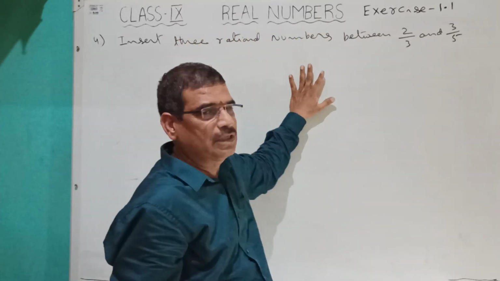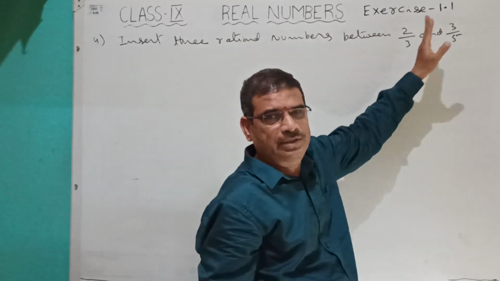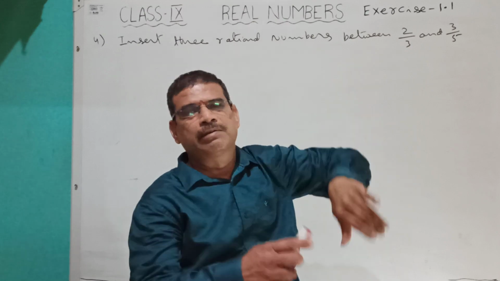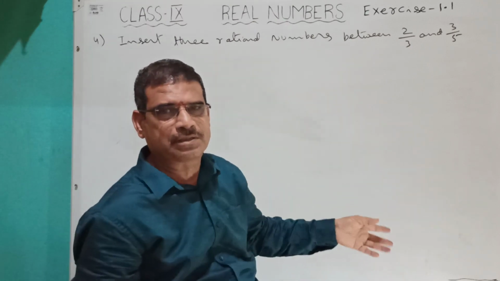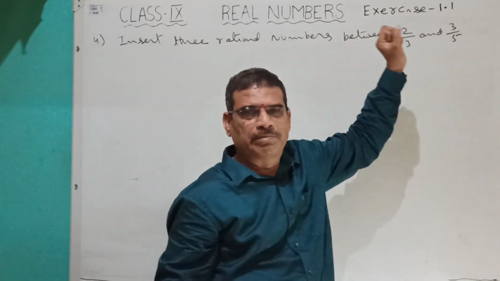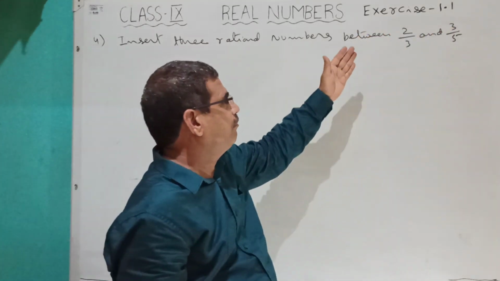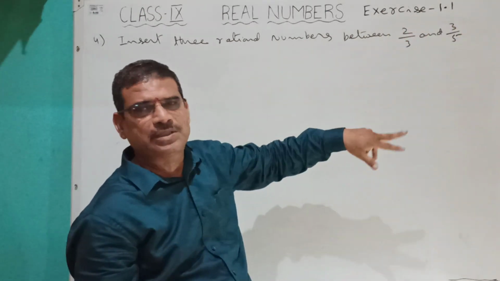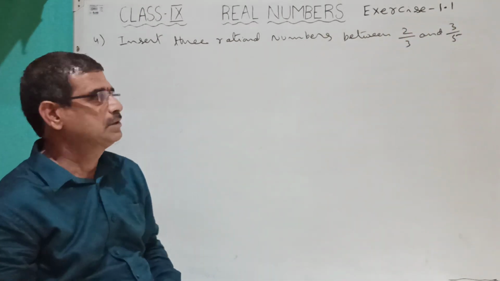For 3 numbers, first I will find the number between these two. Between these two means the middle number, the average number. So first I will find the average of 2 by 3 and 3 by 5. After that I will find the average of 2 by 3 and that resulting number. Like this I will find 3 numbers.